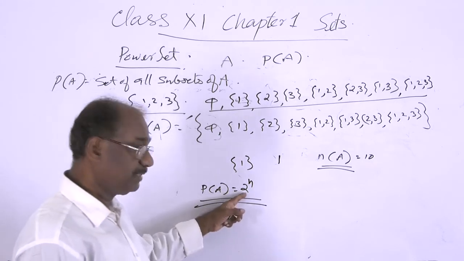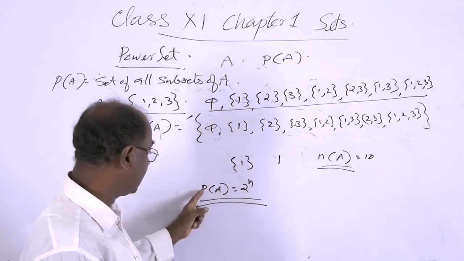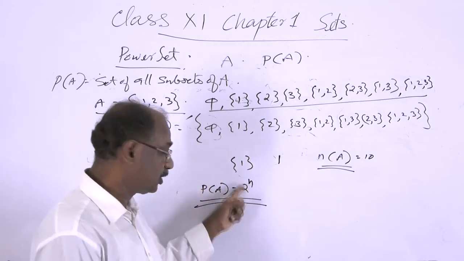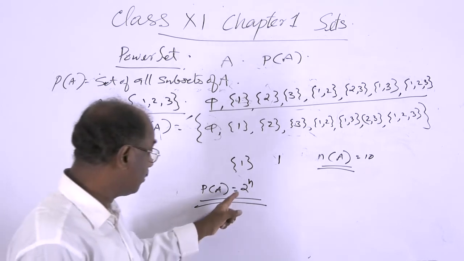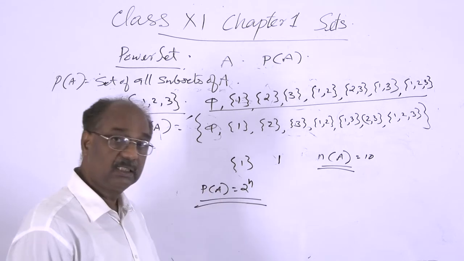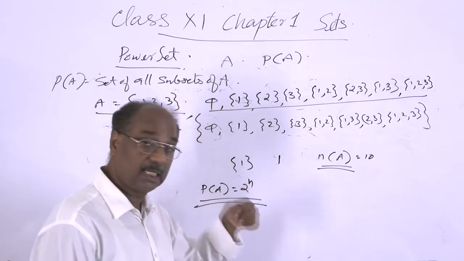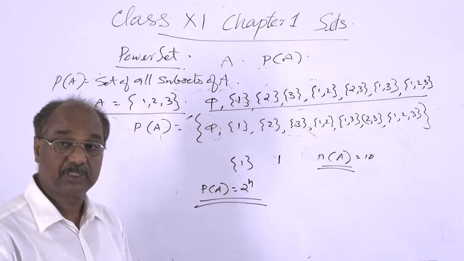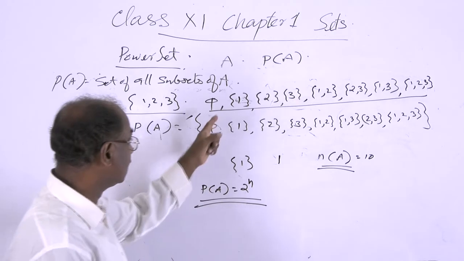There is a specific method to prove that the number of subsets of A, that is P(A), is 2 raised to n, but you need not study that, only remember this. If A consists of n elements, then P(A), the power set, consists of 2 raised to n elements. The number of subsets of A is 2 raised to n in number. So consider this.